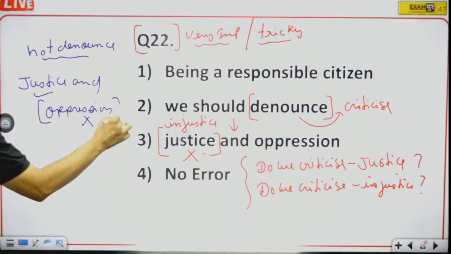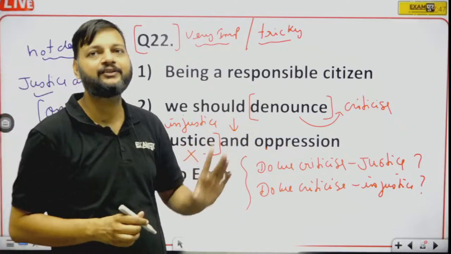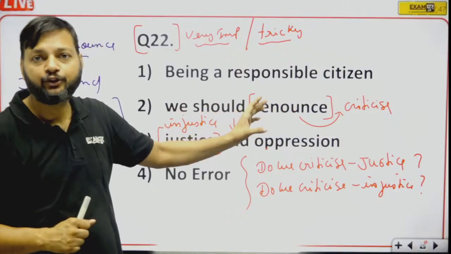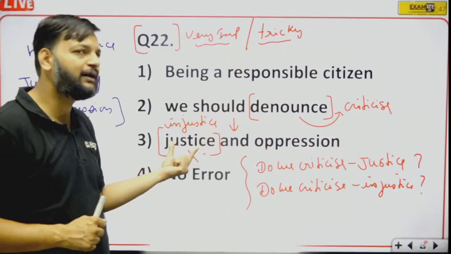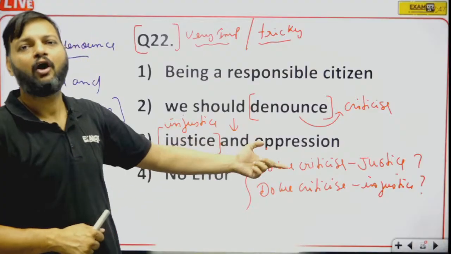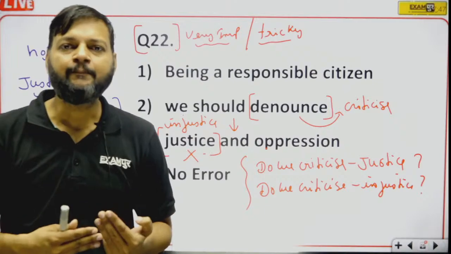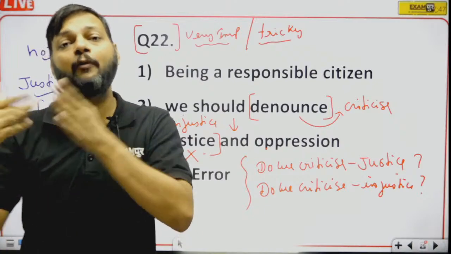Okay, because here we have two words, justice and oppression. If you use not denounce or should not denounce, justice will become right, but then oppression will be wrong, because then it will mean that we should not denounce oppression.